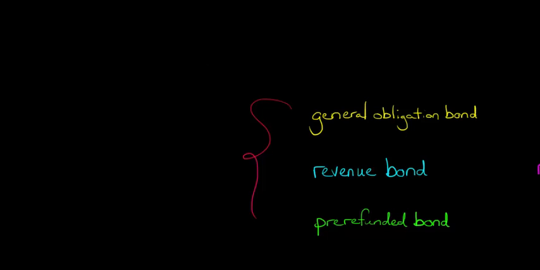So when we think about some characteristics of municipal bonds, we can break them out into three different types. One is what's called a general obligation bond. A general obligation bond is basically backed by the taxing authority. So we'll just say backed by the power to tax. When we say that, what we're saying is this.